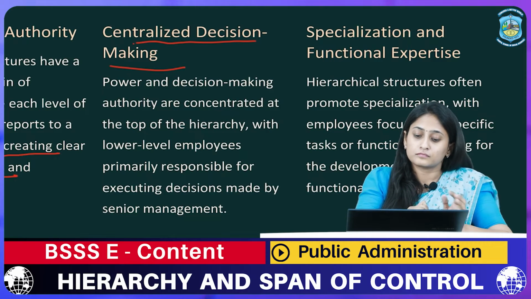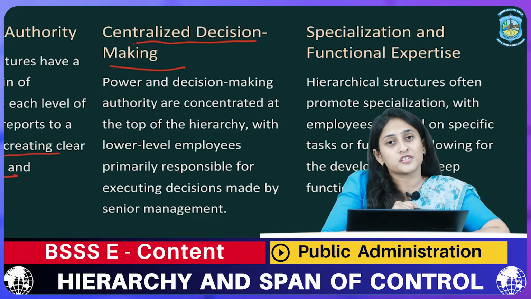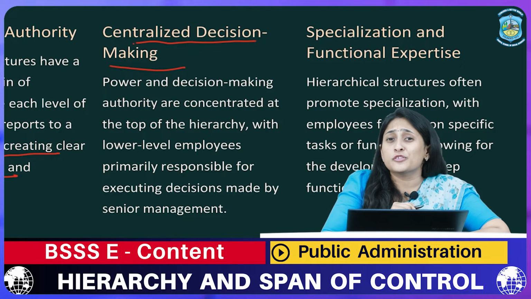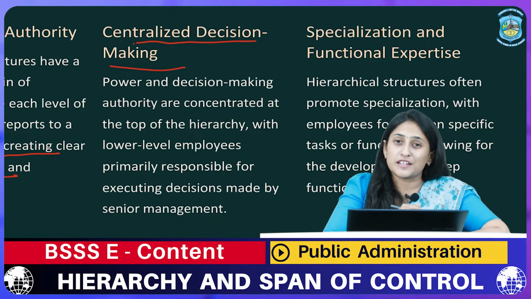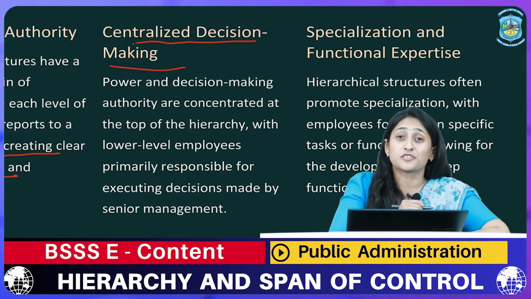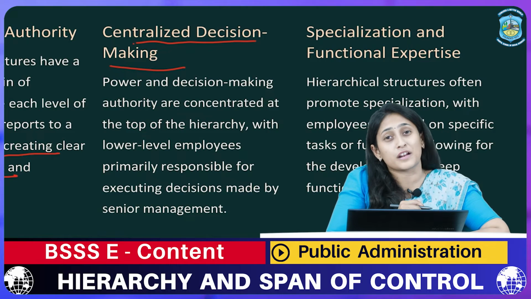Next is centralized decision making. Now, the power of decision making always remains in one hand. Now, imagine when you as an employee get orders from two or three bosses of yours, it is very difficult for you to manage whose decision you need to keep as priority.